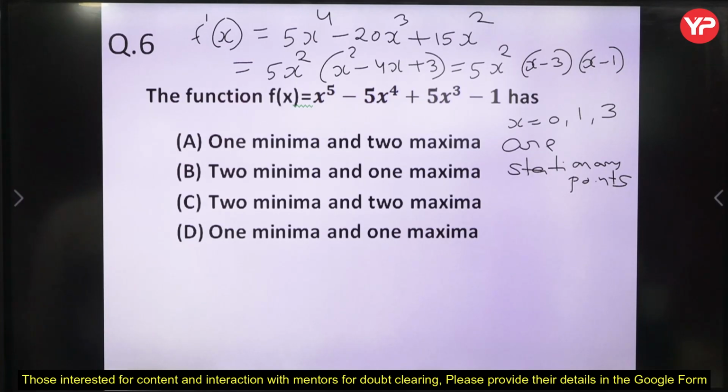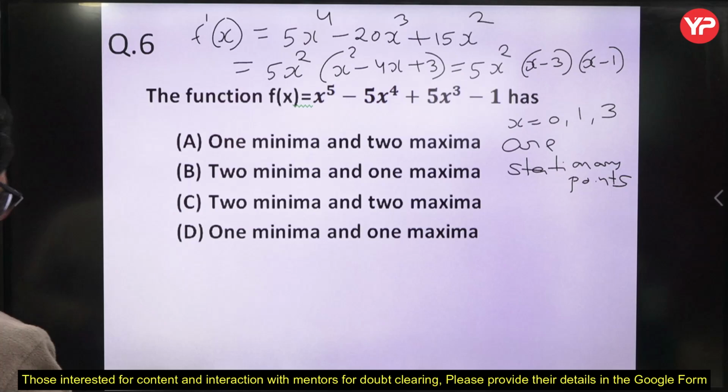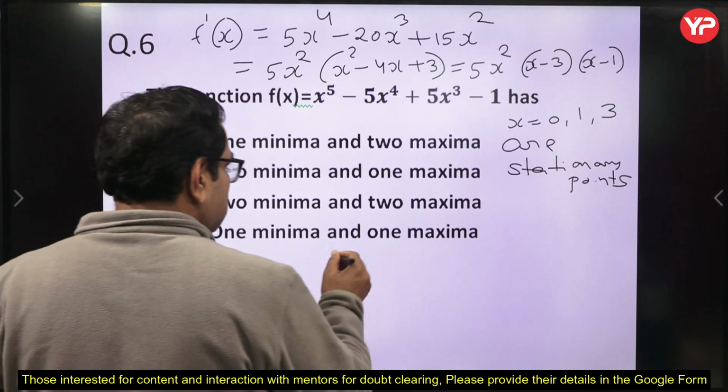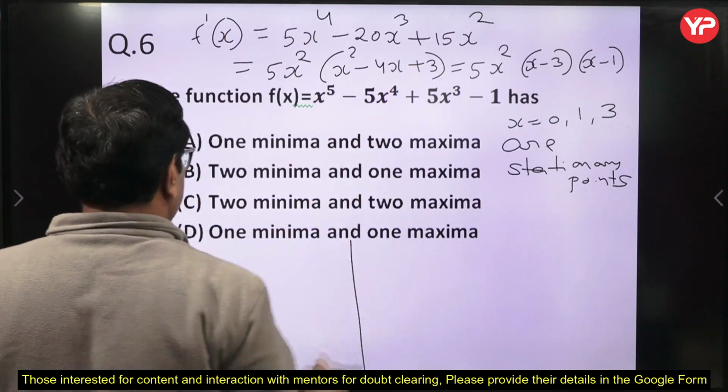Now to decide whether a point is a point of maxima or minima, we need the second order derivative test. So how can we use it? First of all, you compute the second order derivative. We already computed the first order derivative here.